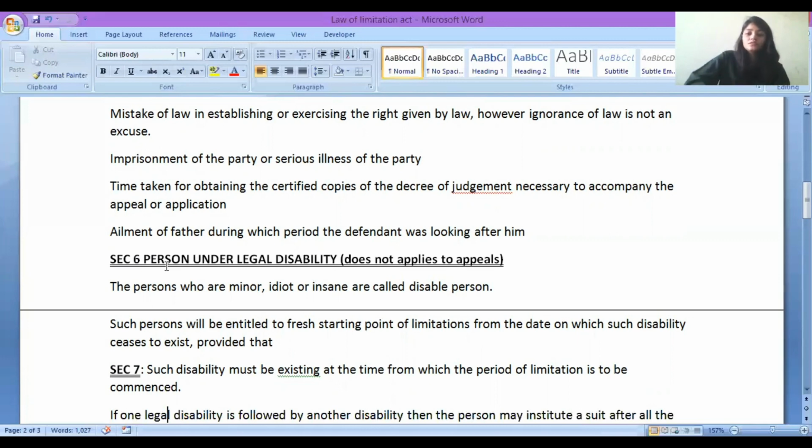I am 17 years old, so within 3 years, until 20 years, I can file an appeal. After that I cannot. But I am a disabled person since I am a minor, so my limitation period will go to 21 years, because we will count from 18 years. When I become 18 years old, a fresh period of limitation of 3 years will start. I think this is clear. Next.